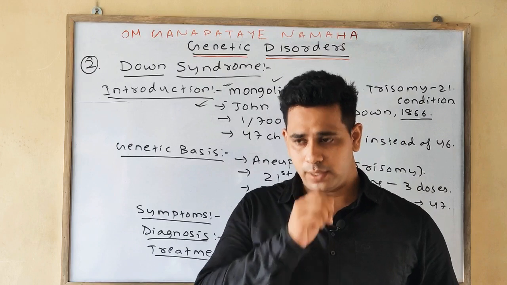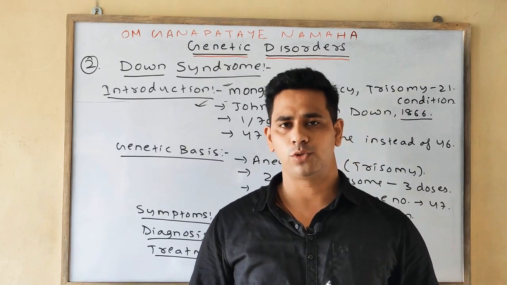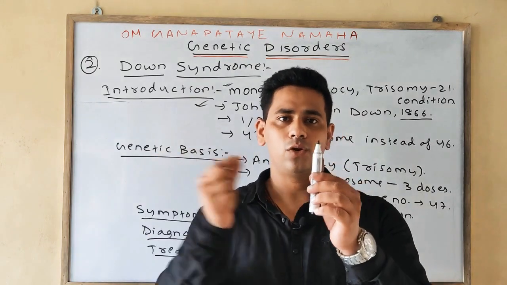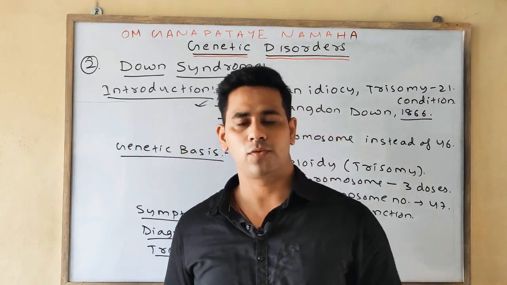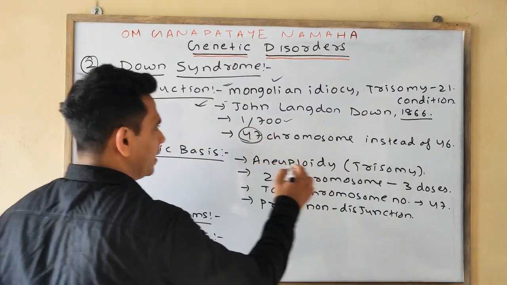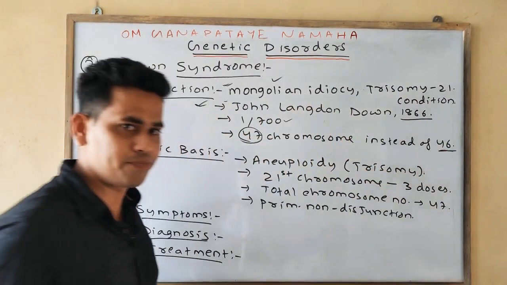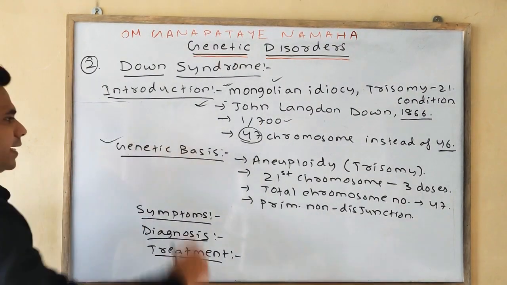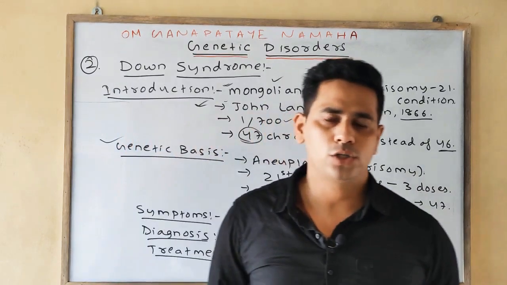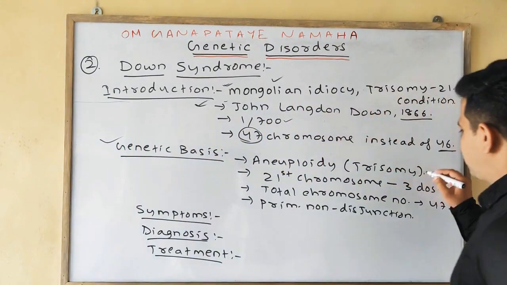We know in general there are 46 chromosomes, or we can say 23 pairs of chromosomes are present. If 1 extra chromosome is added in the 21st chromosome, then obviously the total number of chromosomes will be 47 instead of 46. Then you will write the genetic basis, means why this Down syndrome is caused. It is caused basically due to the aneuploidy trisomy.